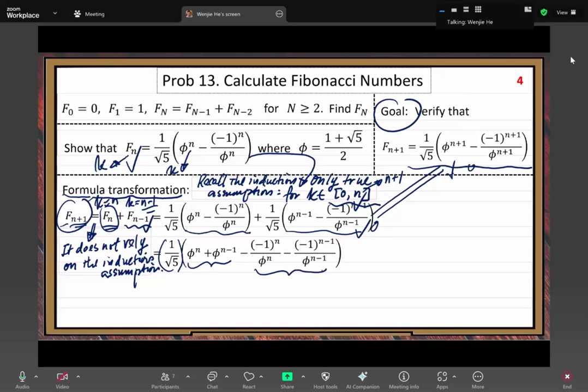So, when we consider the structure, here basically we have 2 different structures. The first, monomial structure. The second, reciprocal of monomial structure. Because this 1 over root 5 is the same on both sides, we can ignore it, right? Same constant. Then we only need to compare the part inside the big parentheses. But inside the parentheses, there is also a monomial part and a reciprocal of monomial part.